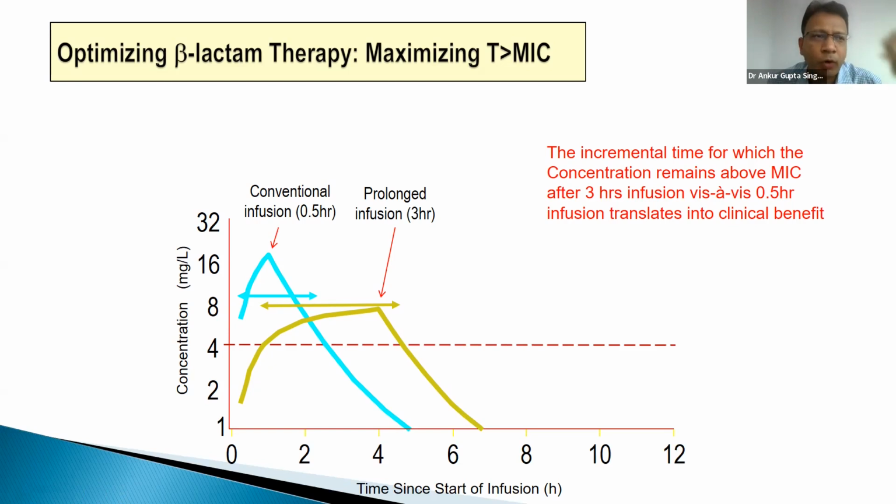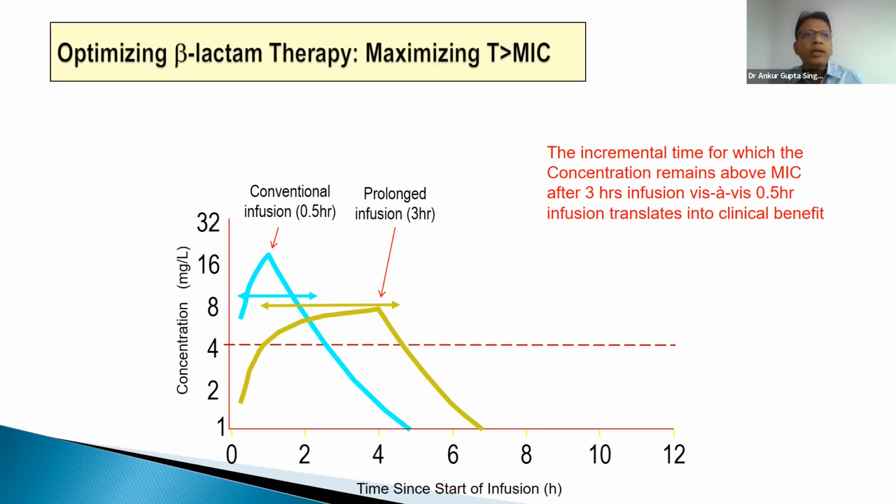Minimum should be 40 to 50% of the dosing interval. What is the meropenem dosing interval? 8 hours. What is 40% of 8 hours? About 3.5 hours. So at least for 3.5 hours between the 2 doses, the levels have to be above MIC. How do we do that? Giving prolonged infusions. That is the principle for time-dependent antibiotics.